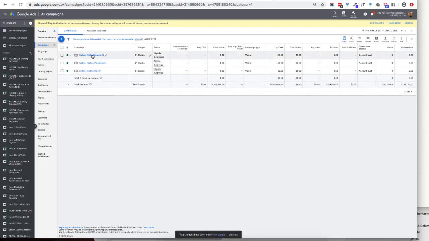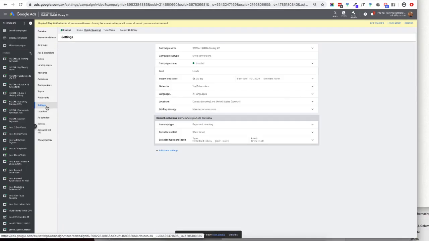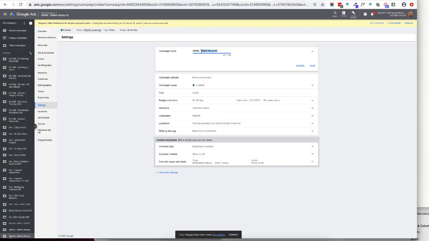So now that we have this, we're going to name this, in this example, SMMA affinity plus money. Okay, so I'm going to do a make money audience here first.